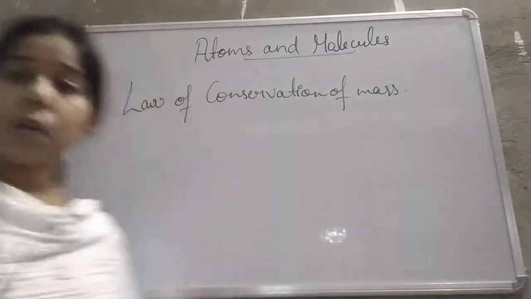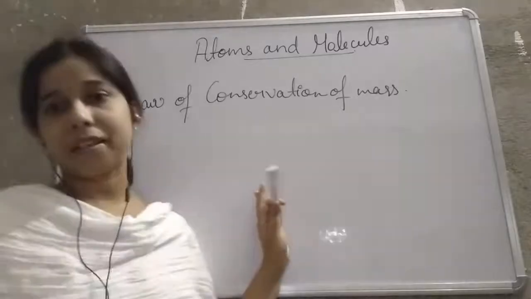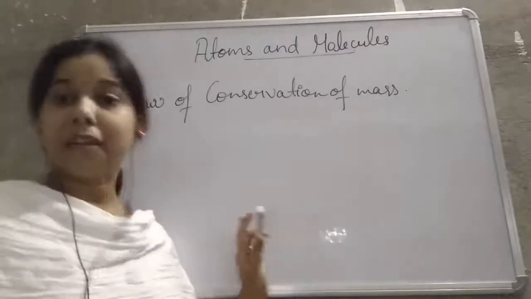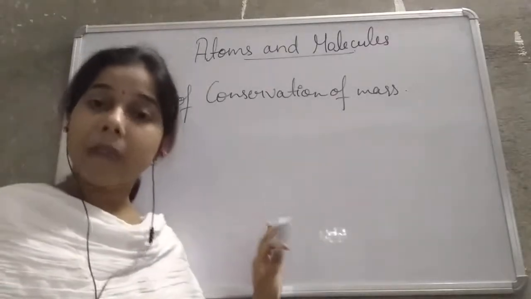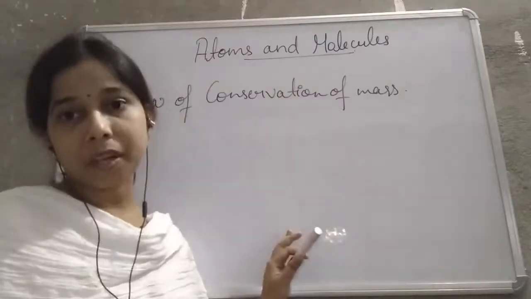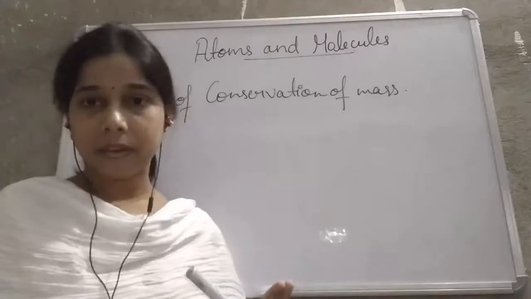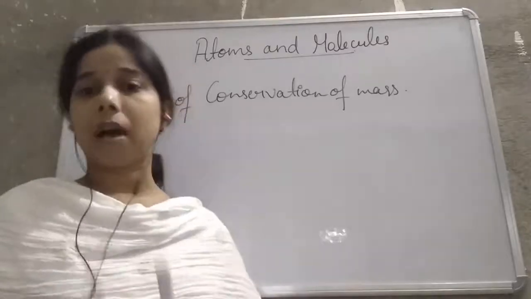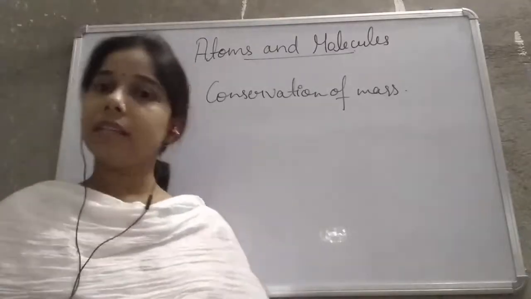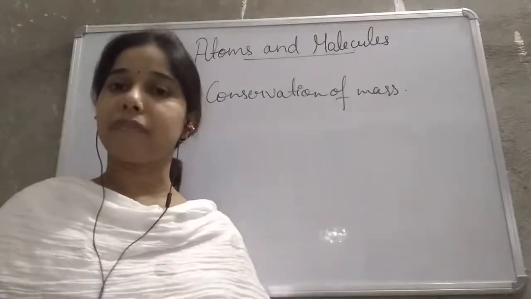So by this we can say that the law of conservation of mass defines that mass can neither be created nor destroyed, but it remains the same. It means the total mass of the reactants is equal to the total mass of the products.